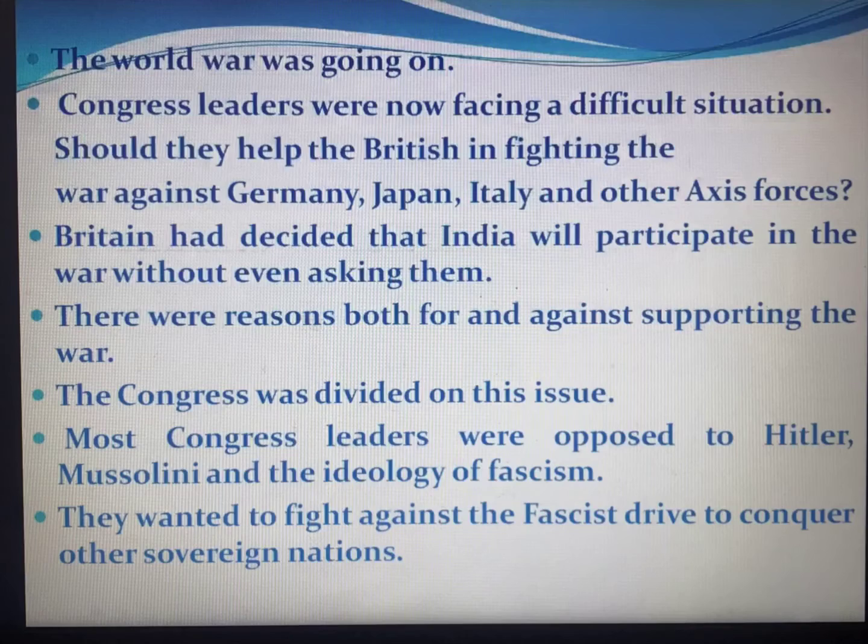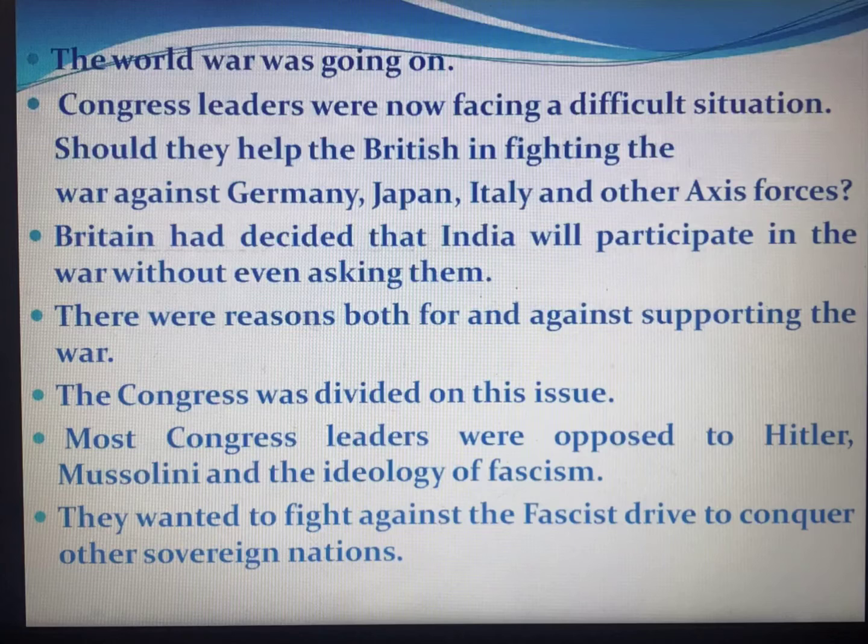Okay. So next, the World War was going on. Congress leaders were now facing a difficult situation. Should they help the British in fighting the war against Germany, Japan, Italy, and other Axis forces? The Congress won the elections, right? So they formed the government. Now for the Congress it is a difficult situation, because should they help the British or the other side of the war? They had that doubt always. So which to choose?